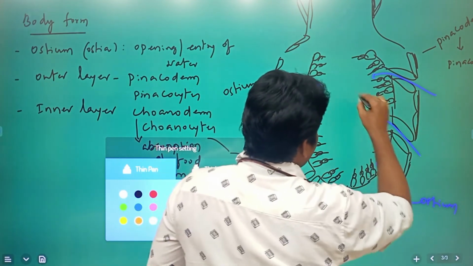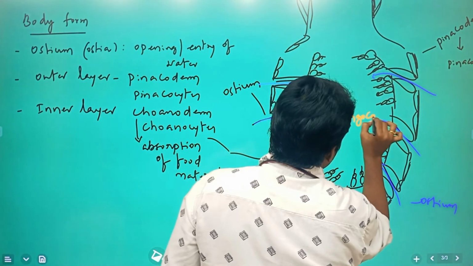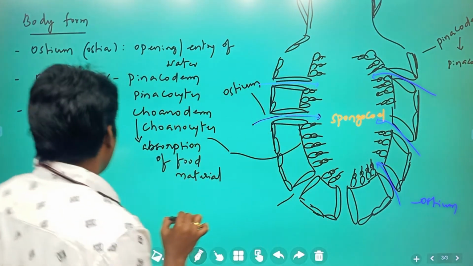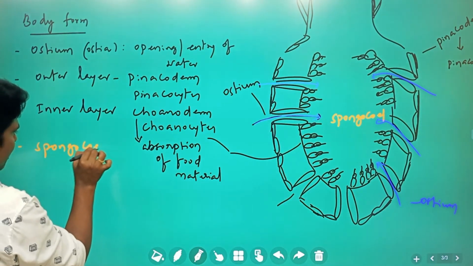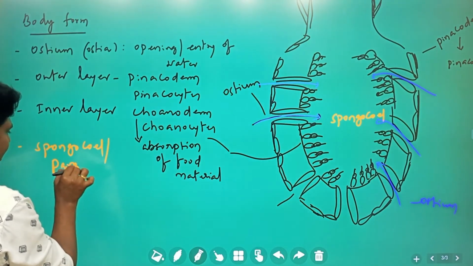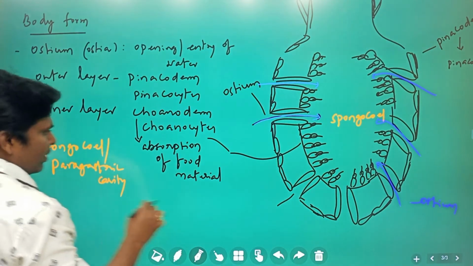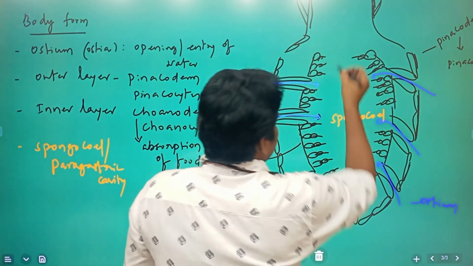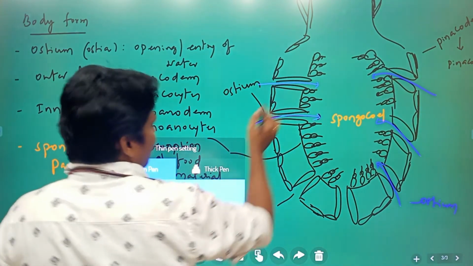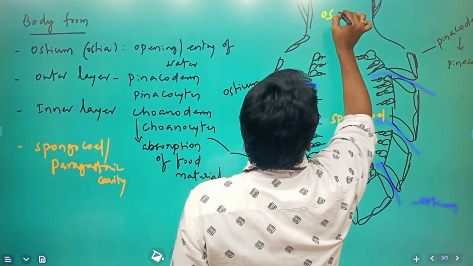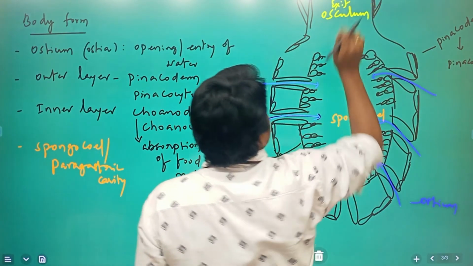Next, this entire space we are going to call the spongiocele, also known as the paragastric cavity. Next, this is the exit to the outside. We are going to call this the osculum, the exit.